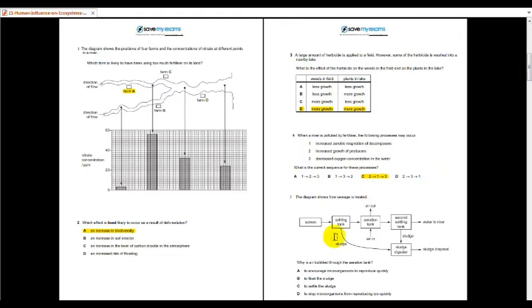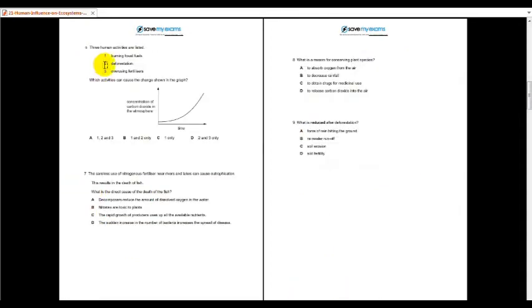Next one, number 5. Why is air bubbled into the aeration tank? It is to settle the sludge. C. Next one, number 6. Which activities cause the change shown in the graph? Higher concentration of CO2 in the atmosphere. It must be burning and deforestation. So, this answer.